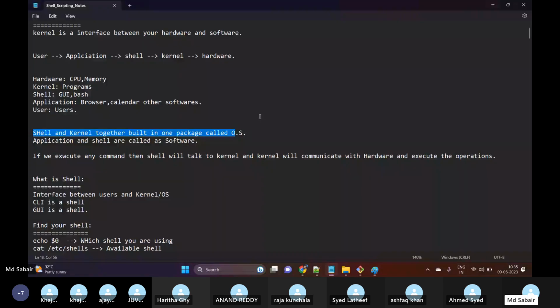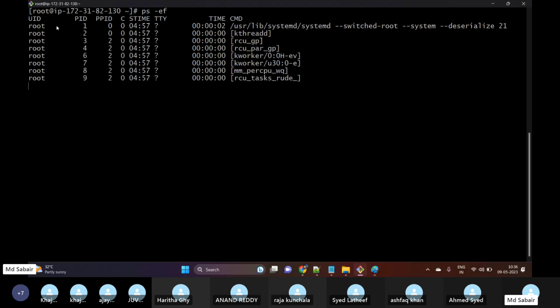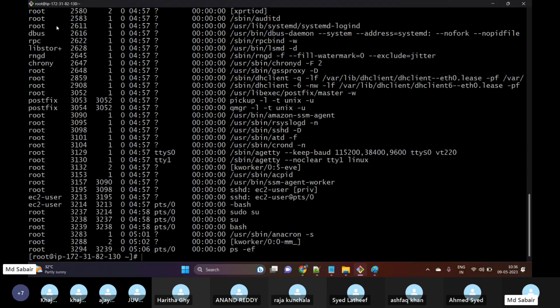So if we execute any command, what will happen? The shell will talk to the kernel, and the kernel will communicate with the hardware and execute the operations. For example, if I'm executing ps -ef, this black and white screen is a shell which is available in the Linux machine. Whenever I execute ps -ef, I need to open one shell. The moment I execute it, in the backend it is communicating with the kernel, and the kernel is communicating with the hardware and displaying the output for us. So this is what happens in the backend.